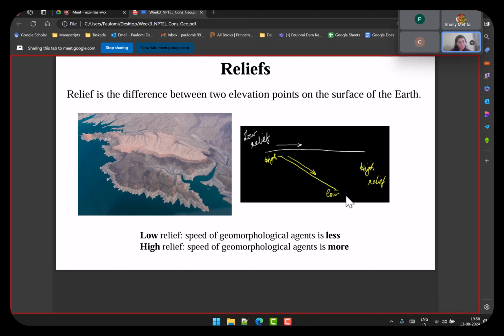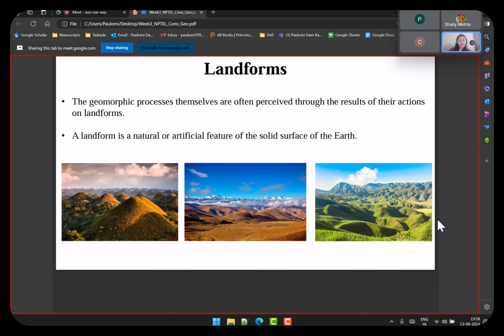So that's why you need to see what the relief points of those processes were. Right. So the next topic that was discussed is of course the landform. That is the whole purpose of these lectures.